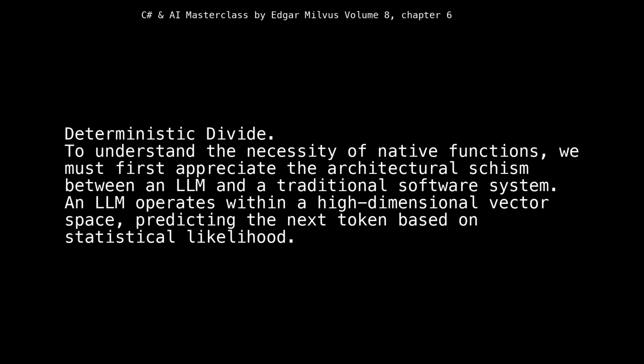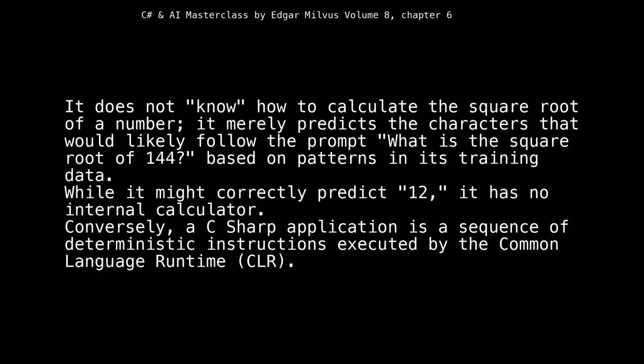To understand the necessity of native functions, we must first appreciate the architectural schism between an LLM and a traditional software system. An LLM operates within a high-dimensional vector space, predicting the next token based on statistical likelihood. It does not know how to calculate the square root of a number, it merely predicts the characters that would likely follow the prompt, what is the square root of 144, based on patterns in its training data. While it might correctly predict 12, it has no internal calculator.